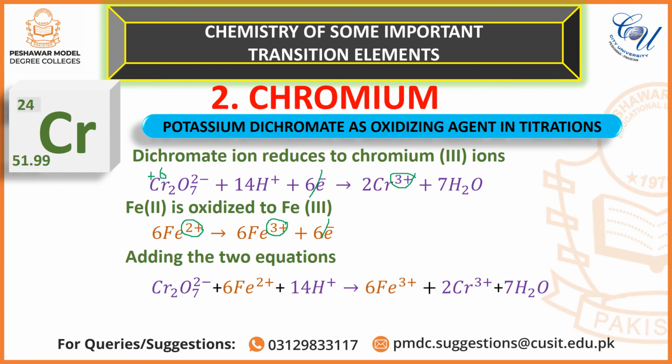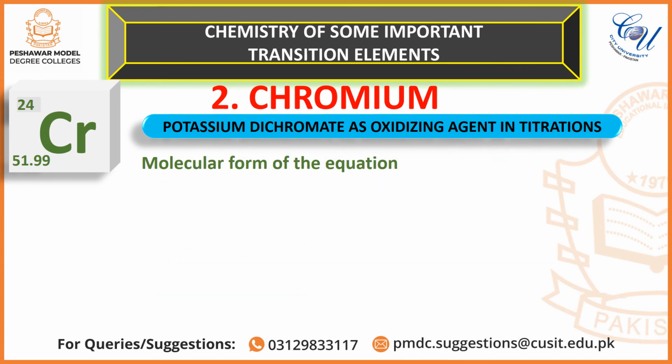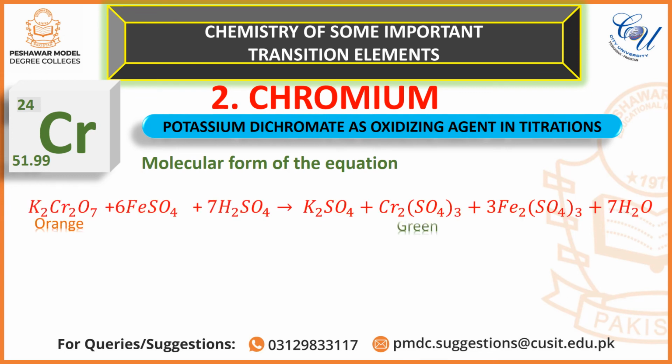on the reactant side dichromate ion has orange color, while in the product side chromium 3 ion is converted into green color. The molecular form of the equation is given as this, which indicates that the mole ratio of dichromate ions and iron 2 ions is 1:6.